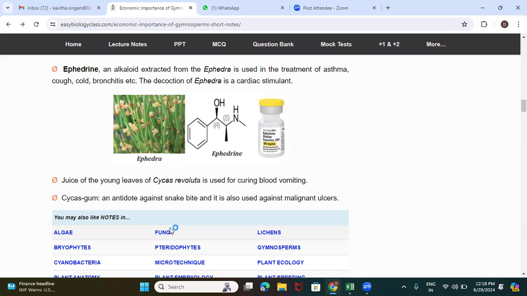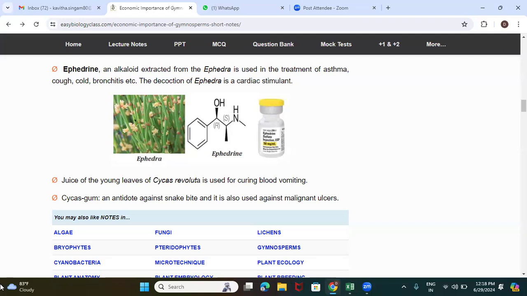So they used to depend on these plants, and some other medicinal plants also, to get rid of the poison of the snake bite. It acts like an antidote. The gum of the Cycas plant, extracted from the Cycas plant, acts like an antidote.